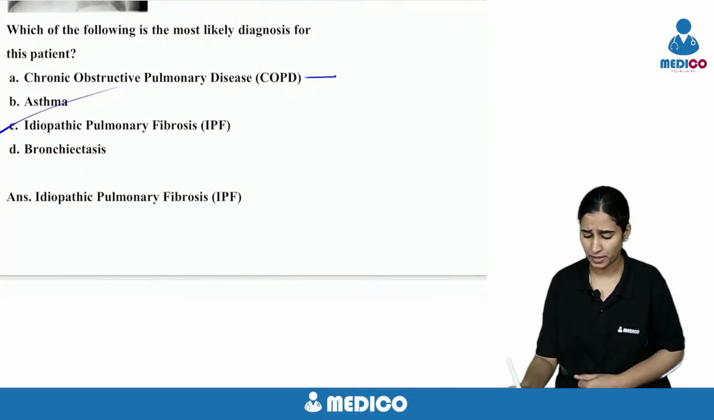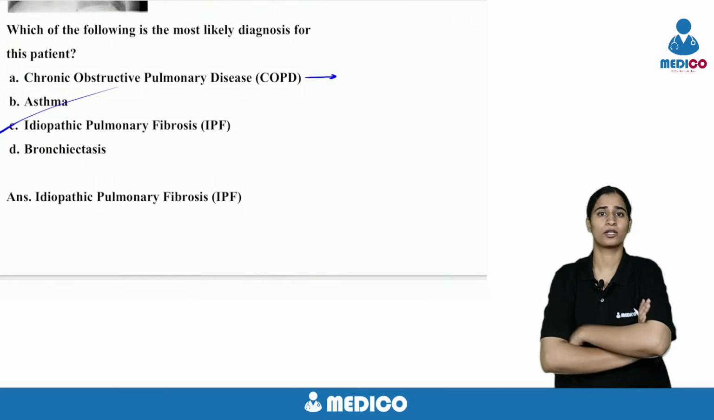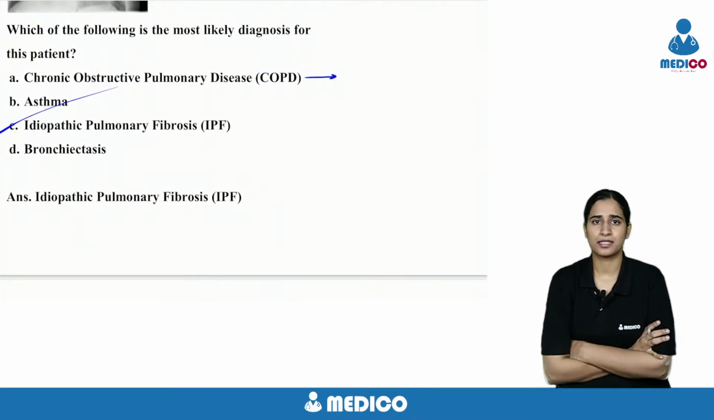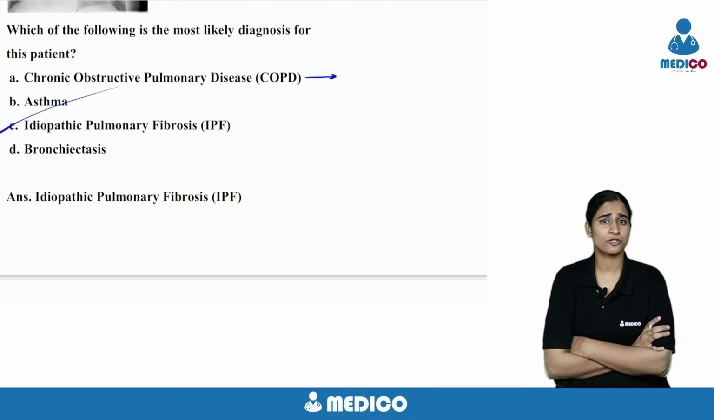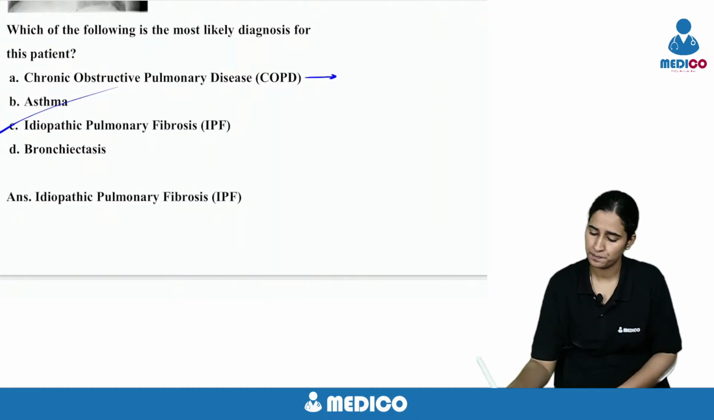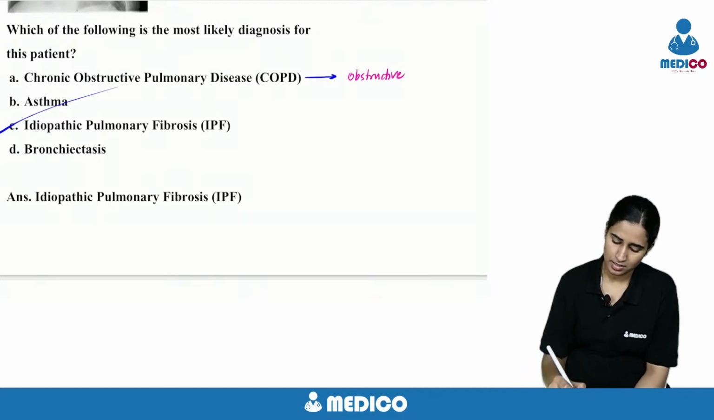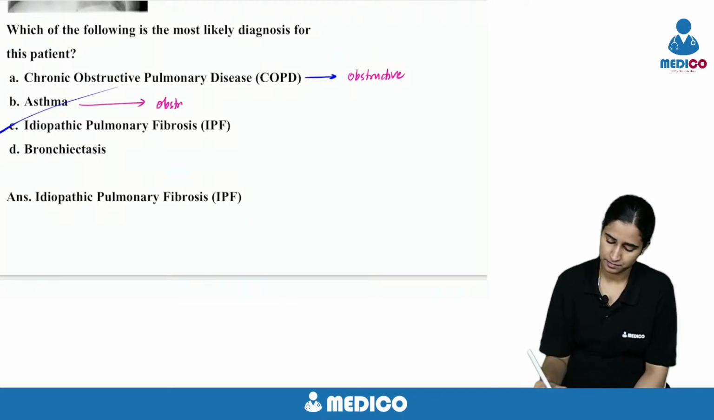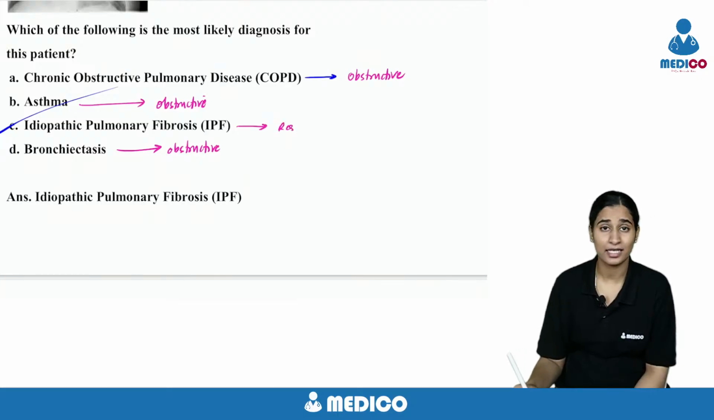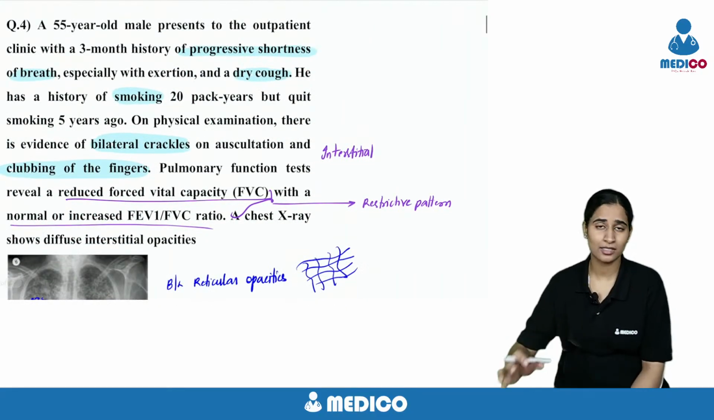Why it's not COPD? This person is a chronic smoker and since 3 months he's having symptoms. What is the presentation of COPD? COPD is an obstructive pattern. But what is the pulmonary function test showing here? It's restrictive pattern, right? This is obstructive. Asthma is also obstructive. Bronchiectasis is also obstructive. This is restrictive.